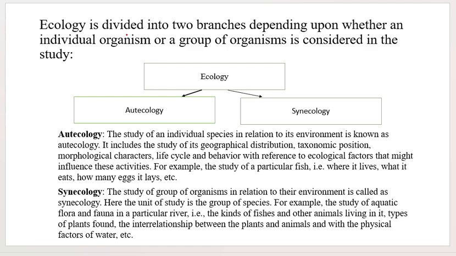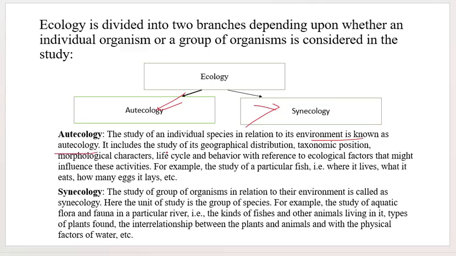Then come to types of ecology. Ecology is divided into two branches depending upon whether they are individual organisms or a group of organisms. One is autoecology and another is synecology. What is autoecology? Autoecology is the study of an individual species in relation to its environment. It is simple: a study of an individual species in relation with its environment.